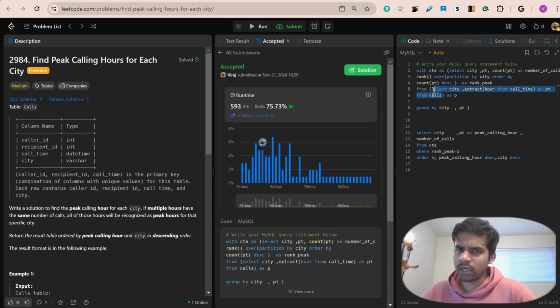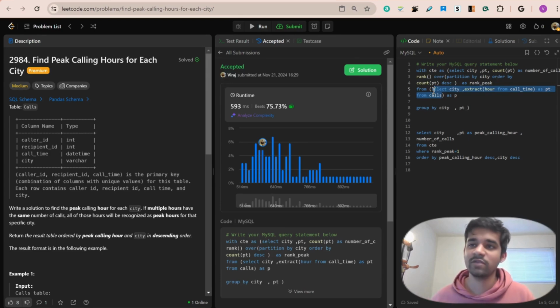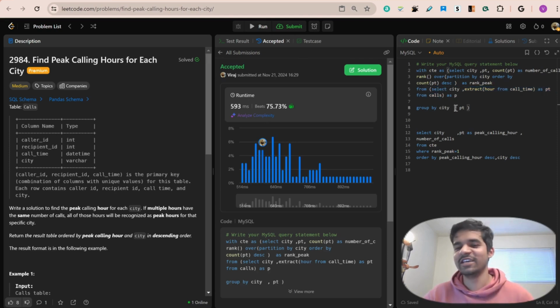You could convert it to a common table expression. It's always better to use a common table expression and joins instead of nested queries if your data is quite large, because it takes a lot of time to compute the whole nested stuff. So that's the reason why I usually suggest people go with common table expressions and joins.